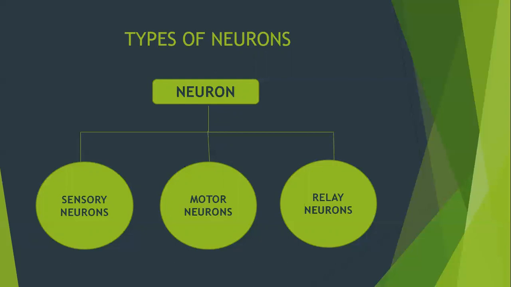The second one is motor neurons. Motor neurons transmit impulses from the central nervous system towards the muscle cells or effectors. And third, relay neurons. Relay neurons occur in the central nervous system where they serve as links between other neurons.